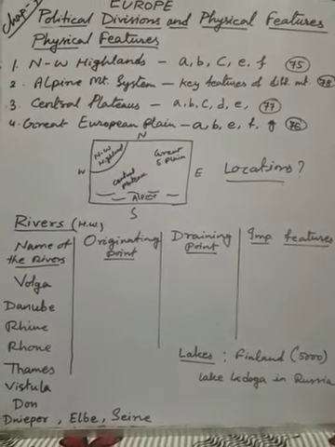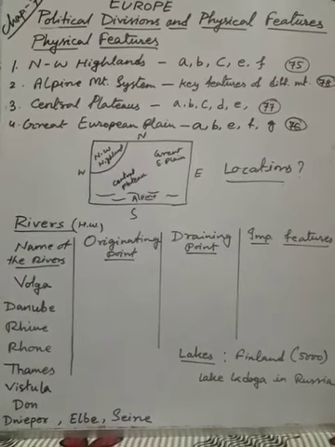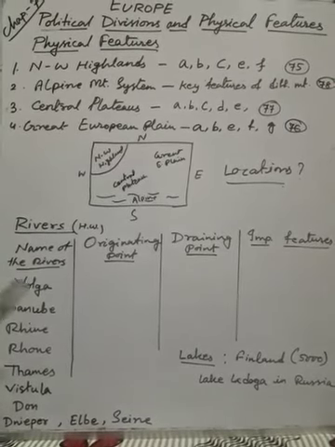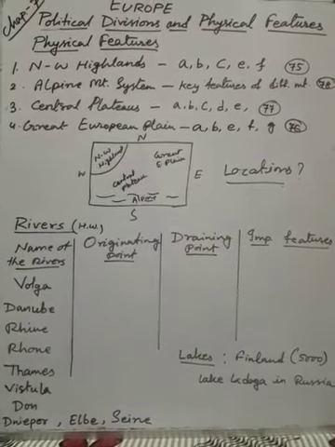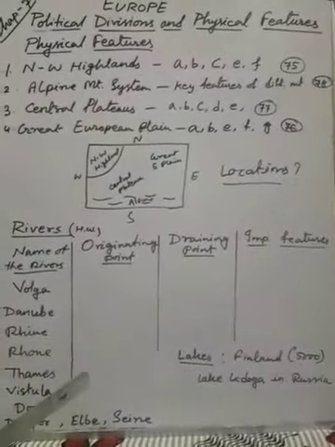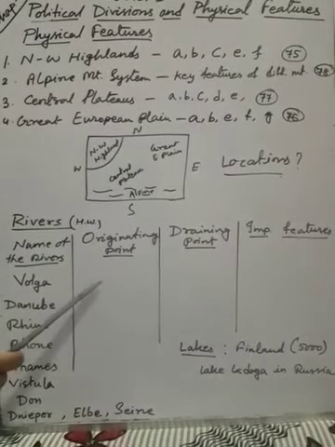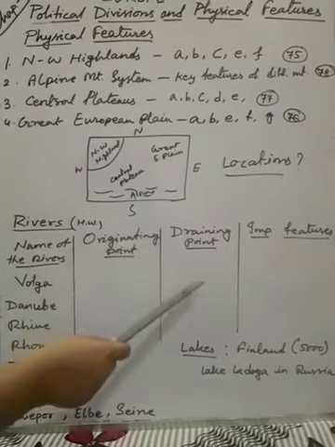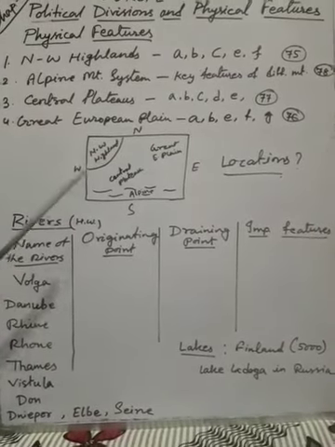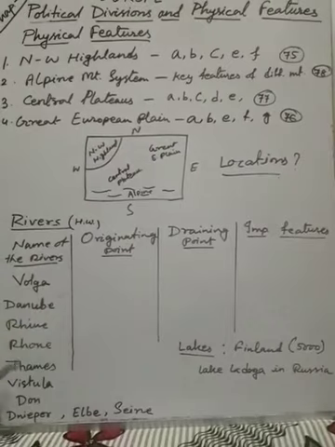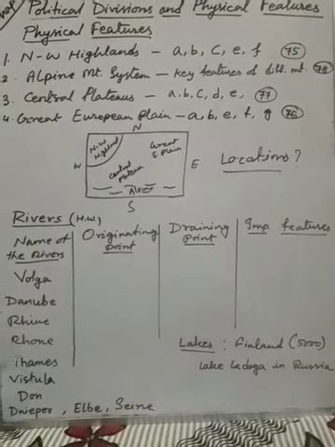Some of the information you will get from the chapter. If you don't get the information, then follow the map on page number 74, where the rivers are given. Here you will get the originating point, and here you will get the draining point. Otherwise, if the information is not given in the book, you can follow the map. So here you will write the originating point and the draining point, like Volga's originating point, Volga's draining point.